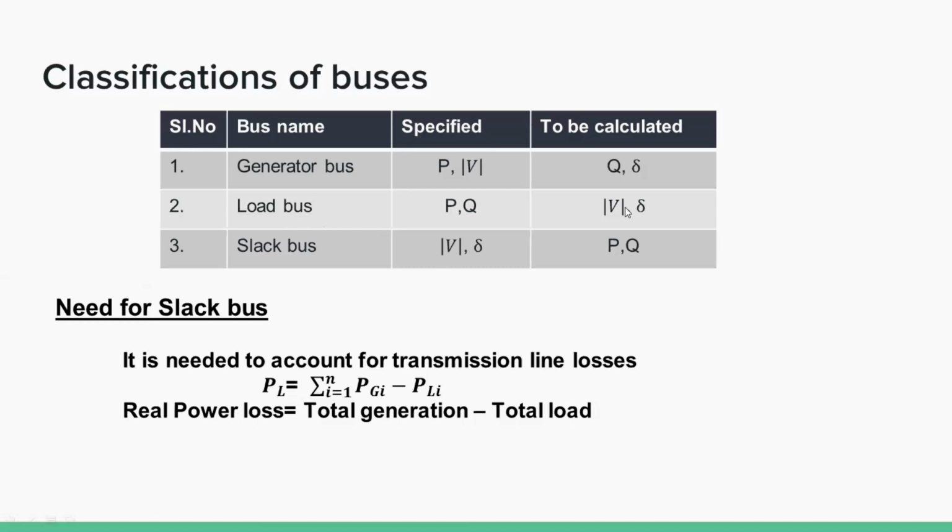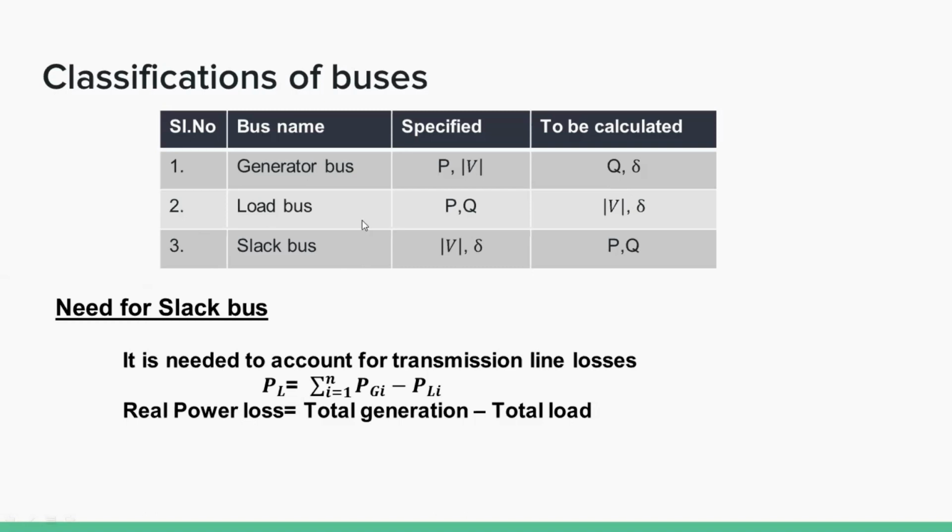The load flow equation can be solved to find the magnitude of voltage and phase angle of voltage. In a load bus, voltage is allowed to vary within a permissible limit of plus or minus 5%. The voltage magnitude is allowed a tolerance of plus or minus 5%.